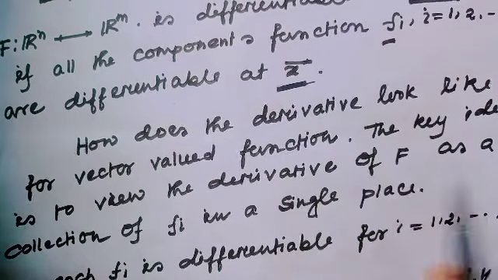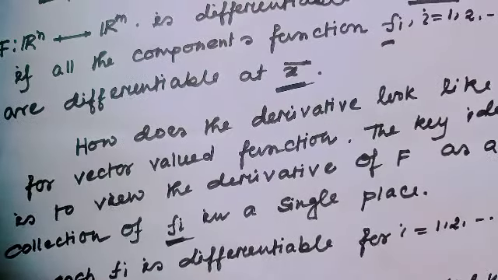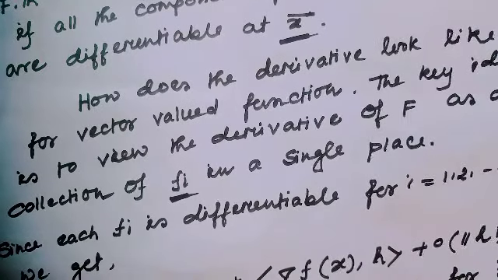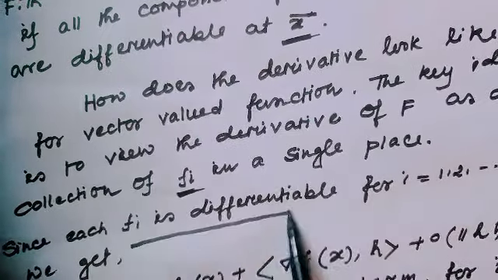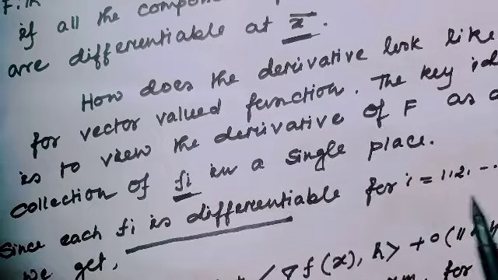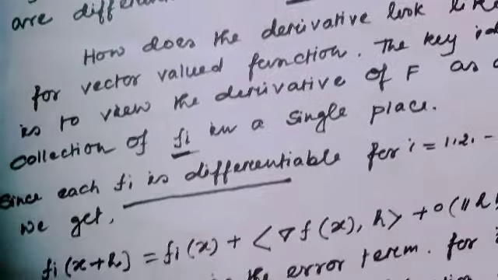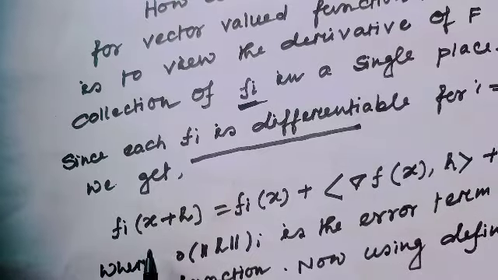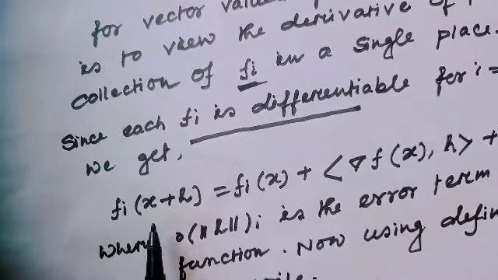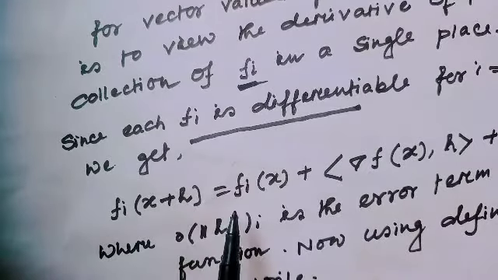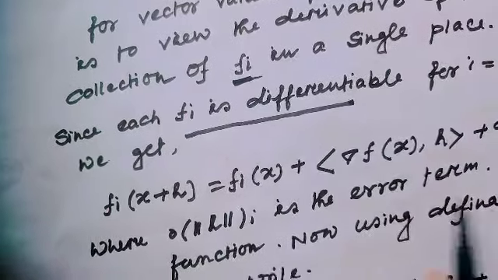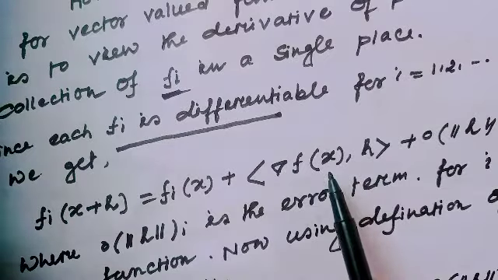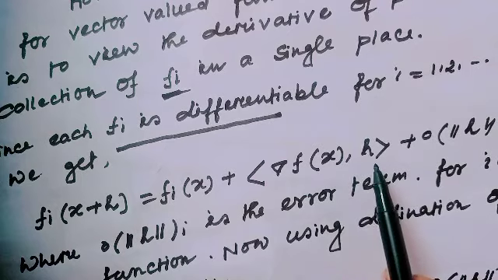Obviously, the derivative of f is a collection of the small fi in a single place. Since each fi is differentiable, where i is a member of 1 to m, we will get this relation for the vector valued function: fi of x plus s is equal to fi of x plus the inner product of the gradient of fi at x with s.